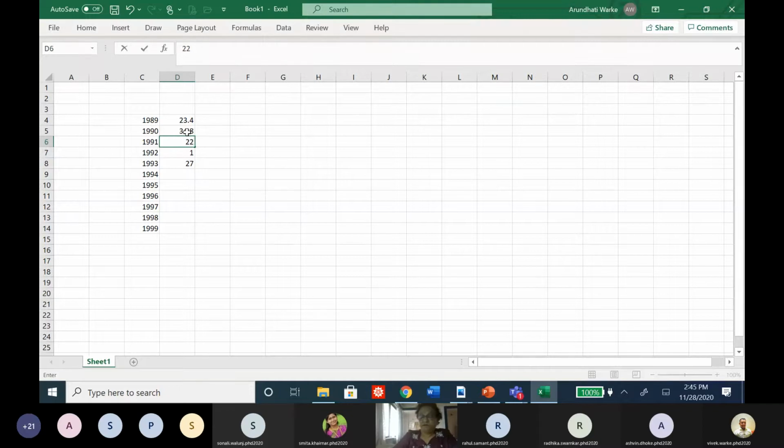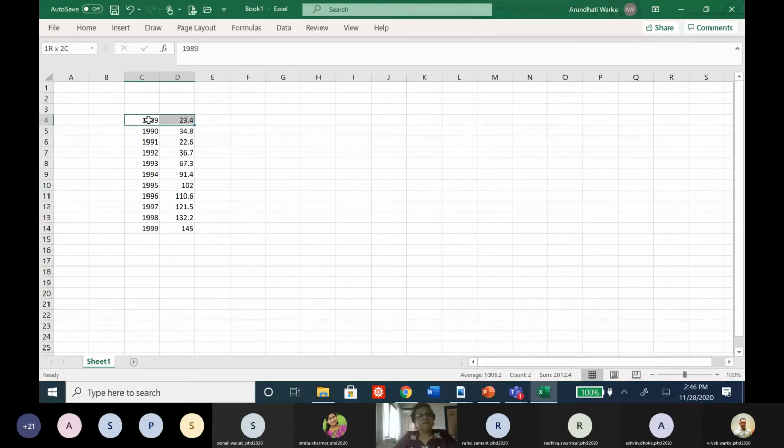Then 22.6, 36.5, or 7, 67.8, 89.0, 91.4, I'm taking random values, 102, 110.6, 121.5, 132.2, 155. Okay, these are some random values, and we need to plot a trend line.